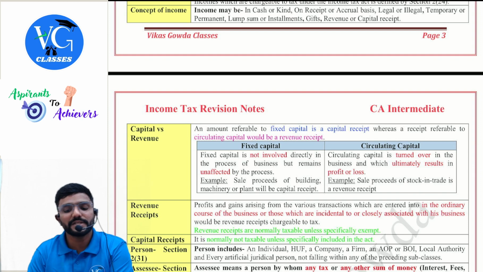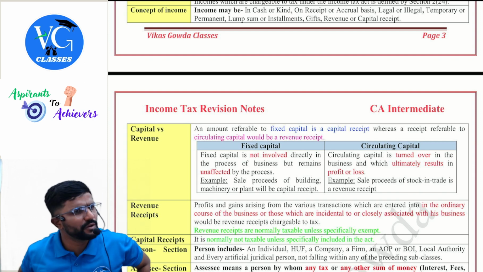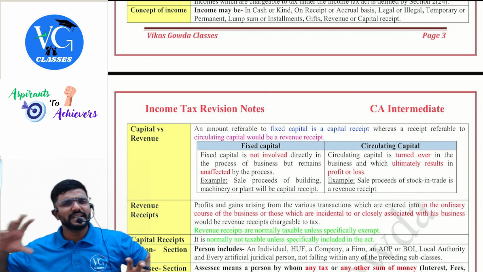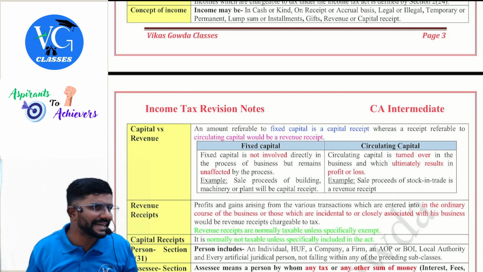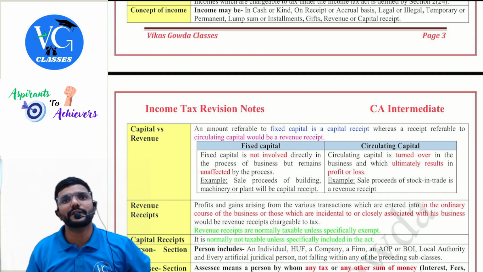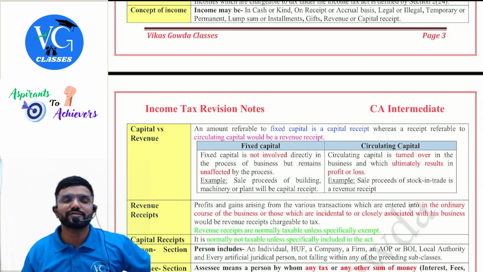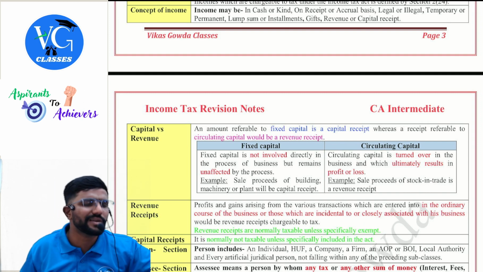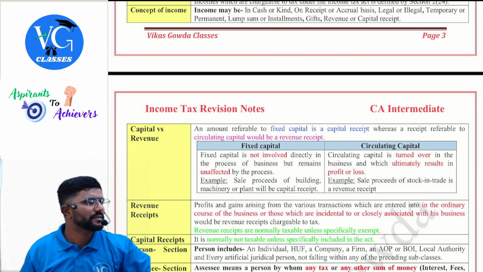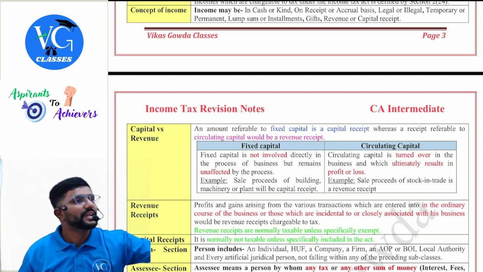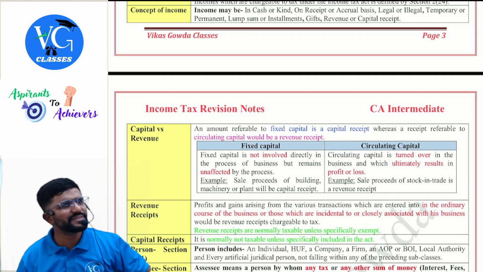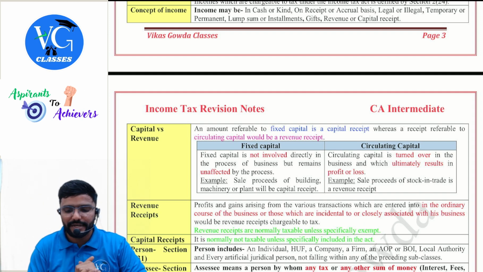Next, on receipt or accrual basis. Guys, a few incomes would be taxable on accrual basis. A few incomes would be taxed on receipt basis. A few, whichever is earlier, and under the respective head they have given how each income is taxed. But if one income is taxable on due basis, again it will not be taxable on receipt basis. In the same way, if something is already taxed on due or accrual basis, the same income will not again be taxable on receipt basis later, because it will lead to double taxation.